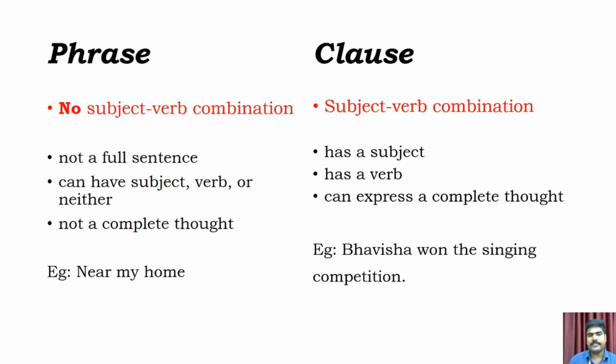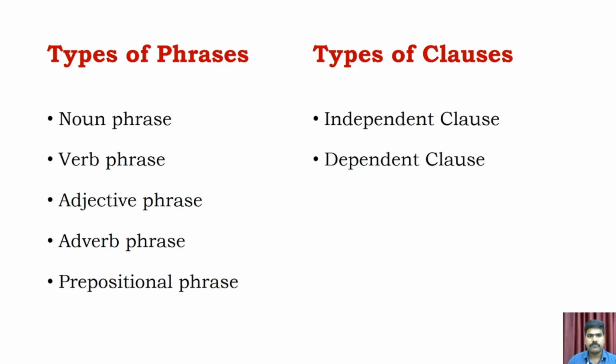In this sentence, Bhavisha is the subject and won is the verb. Here there is a subject-verb combination and it can express a complete thought. But in a phrase, there is no subject-verb combination.